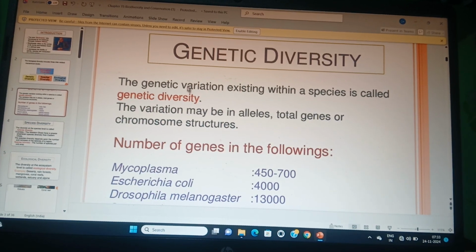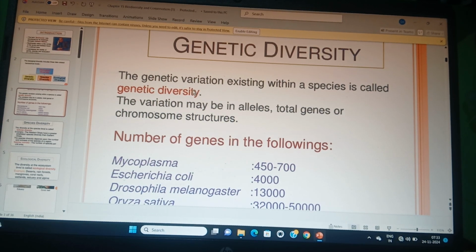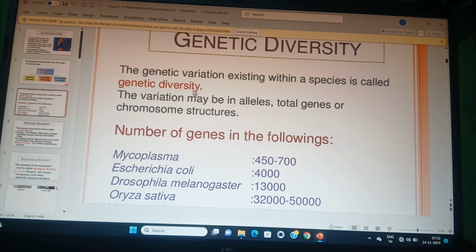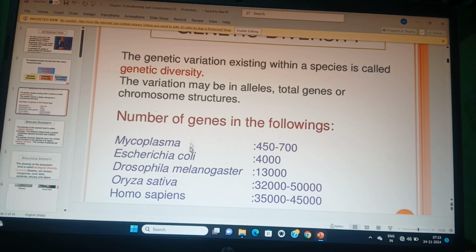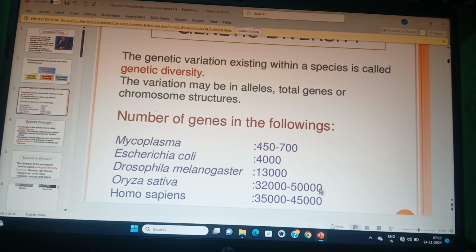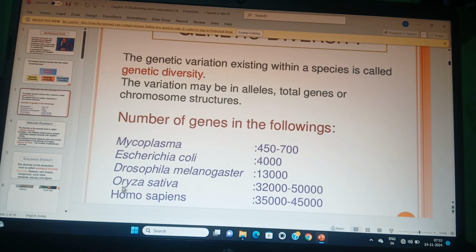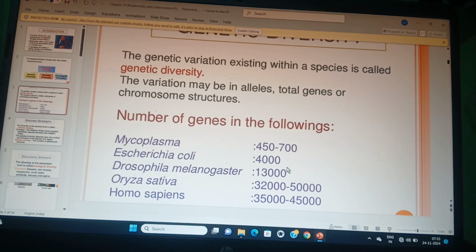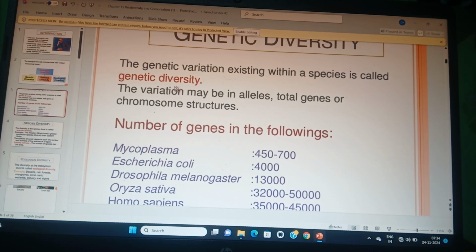Within a species, suppose you go to the field, you can see different varieties of Oryza sativa, the paddy plants, in our country. You will be surprised, there are more than 50,000 varieties of paddy. And more than 1,000 varieties of mango are present in our country. This is due to genetic diversity.